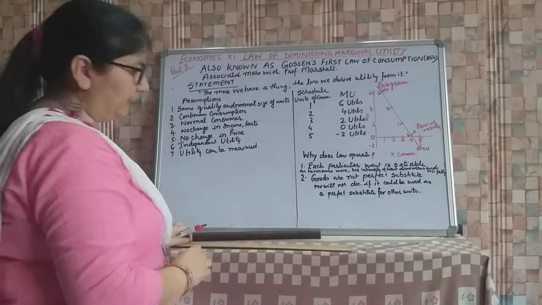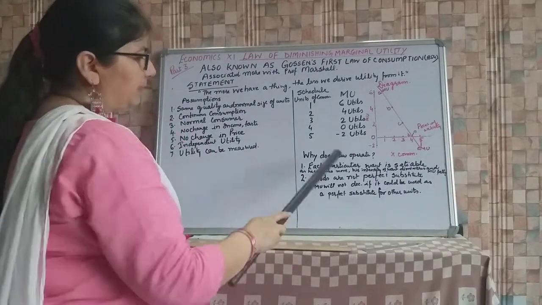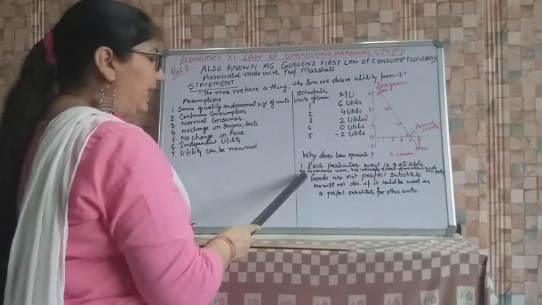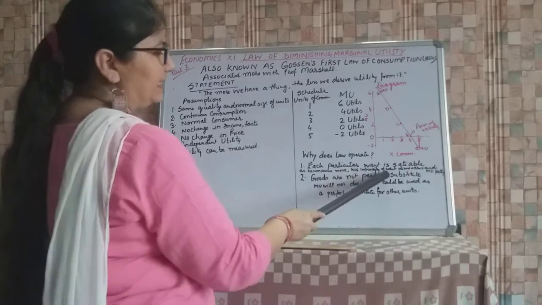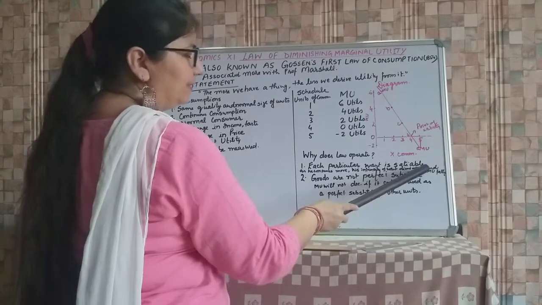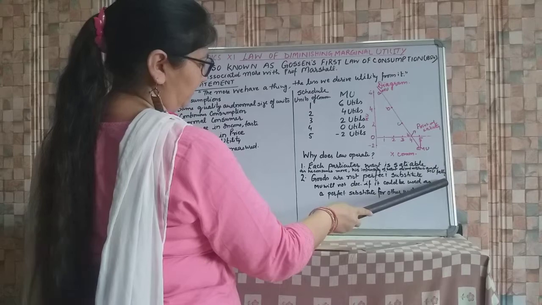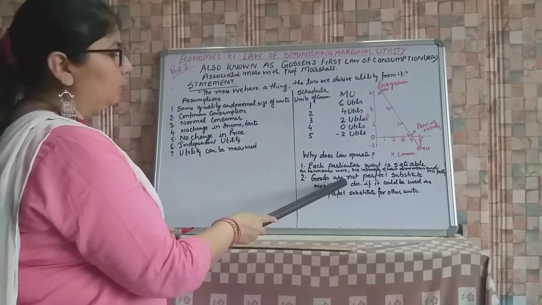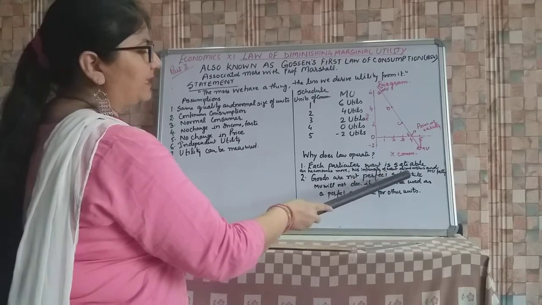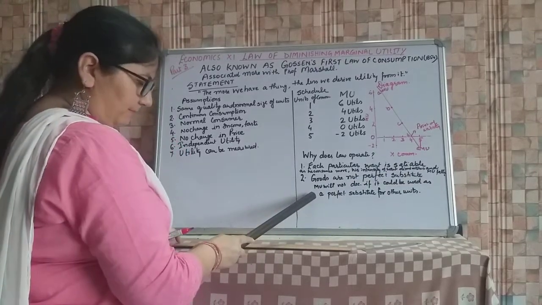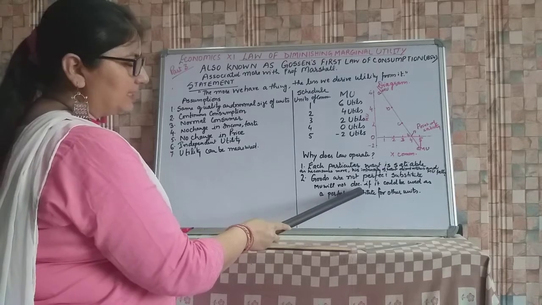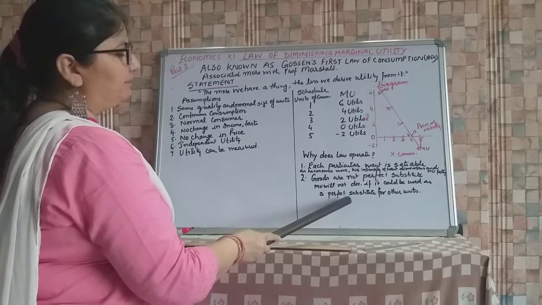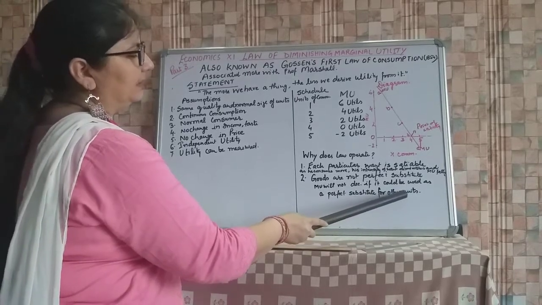Why does the law operate? Each particular want is satiable, meaning it can be satisfied. As he consumes more, his intensity of want diminishes and MU falls. The second reason for the operation of this law is that goods are not perfect substitutes. Marginal utility will not decrease if a good could be used as a perfect substitute for other units.